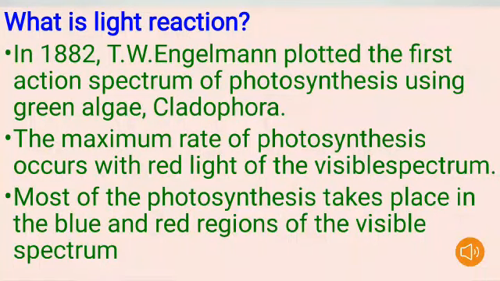What is light reaction? In the year 1882, T.W. Engelmann plotted the first action spectrum of photosynthesis using green algae Cladophora. The maximum rate of photosynthesis occurs with red light of the visible spectrum. Most of the photosynthesis takes place in the blue and red regions of the visible spectrum.